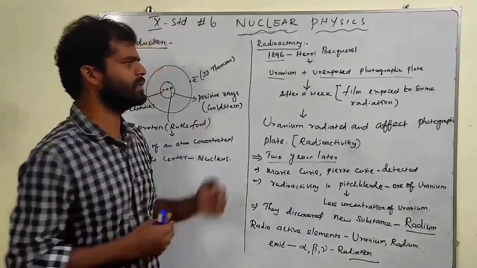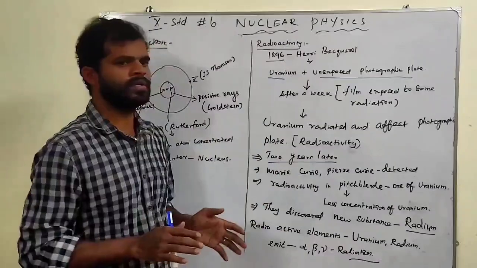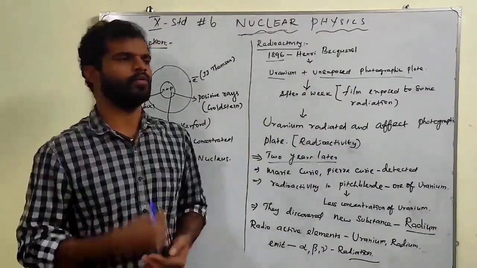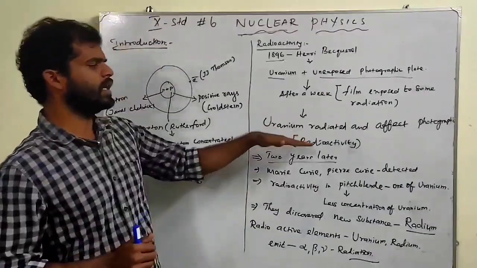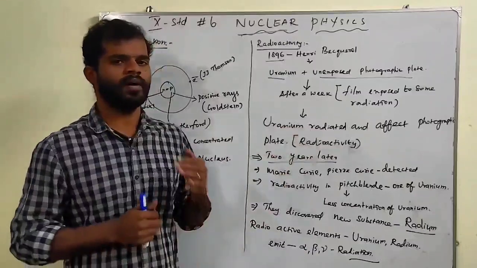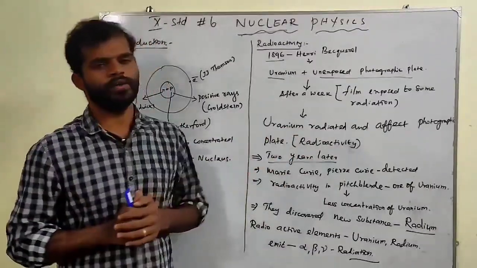Again he kept the uranium and photographic plate in the cupboard and closed it. Then he checked and found it was again exposed to radiation. Finally he found that uranium radiated some radiations and affected the photographic plate. That phenomenon is called radioactivity.